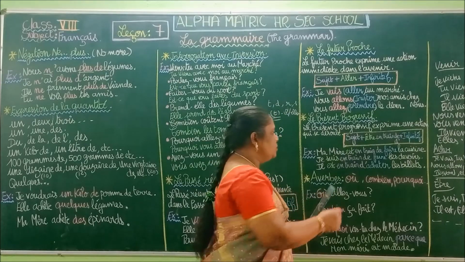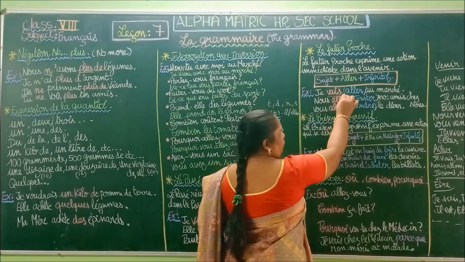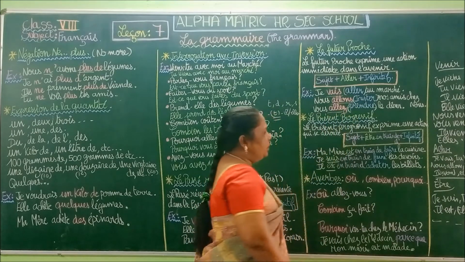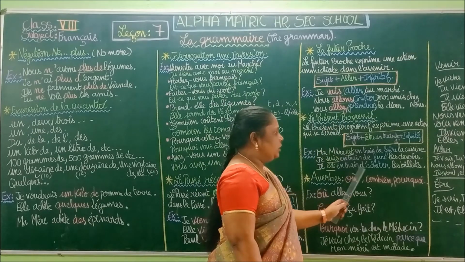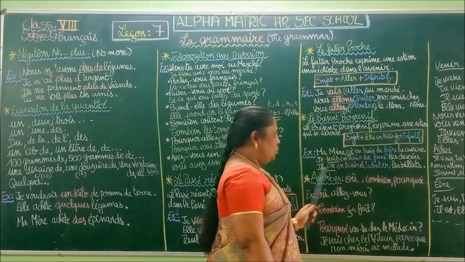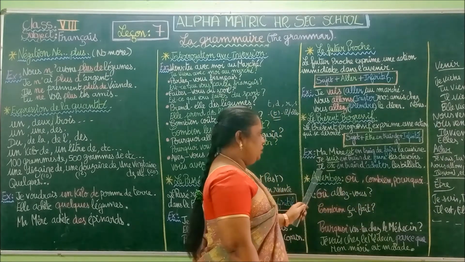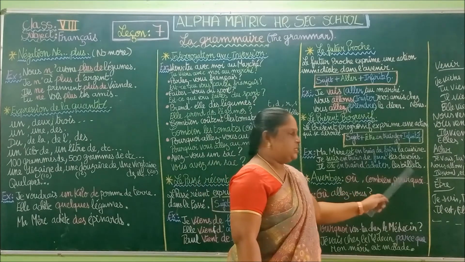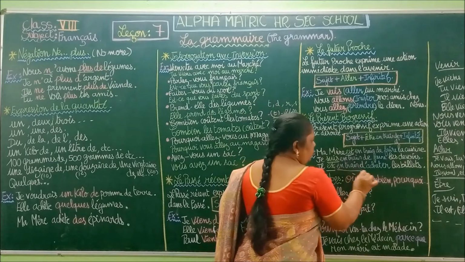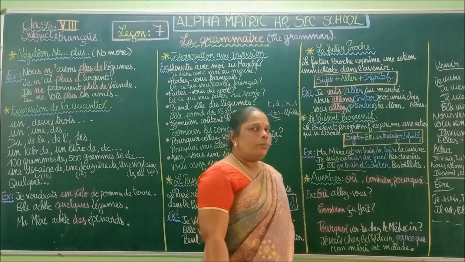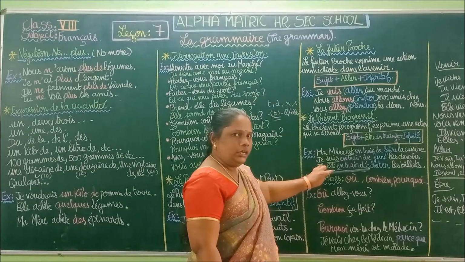Next one, you can see the verb être. It is conjugated. Here also you have the verb aller conjugated. So you have to learn this. Next one, il est en train d'acheter des billets. So he is buying the tickets. We should not forget this term when we are using what? Le présent progressif.